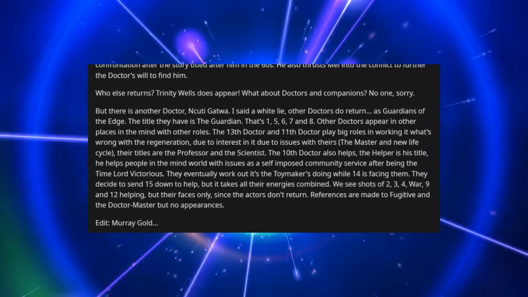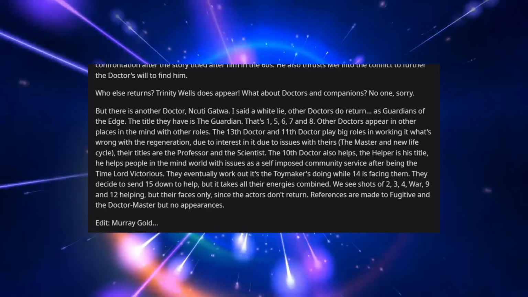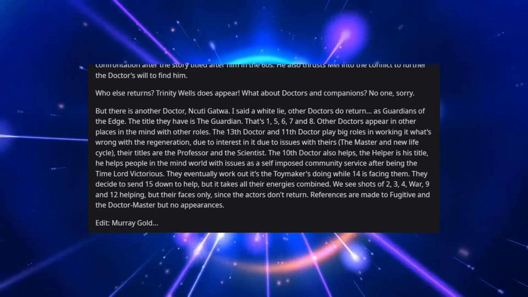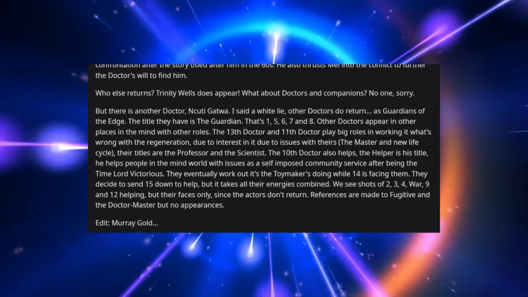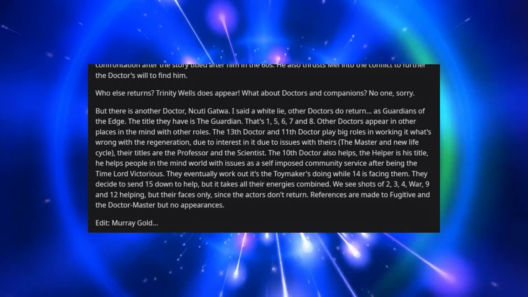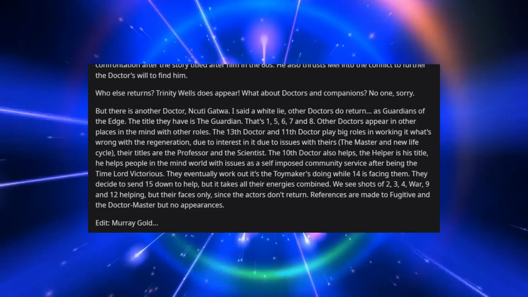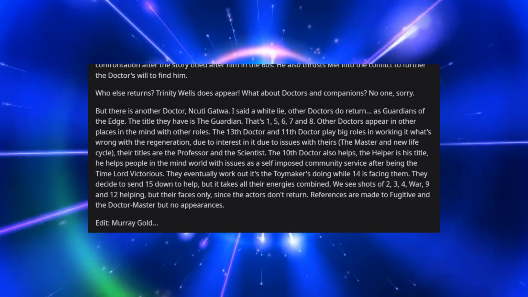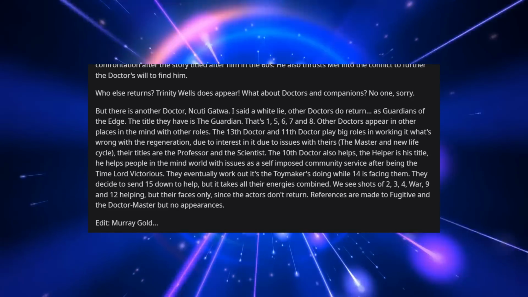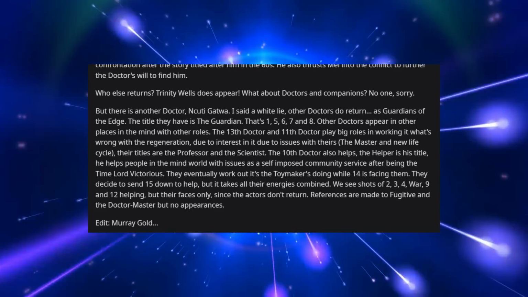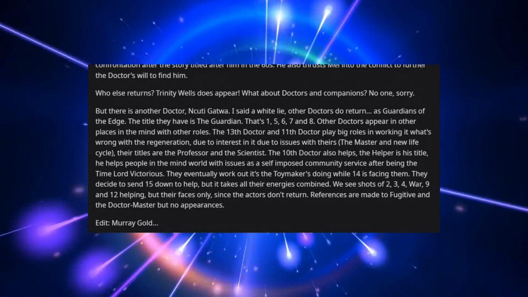He helps people in the mind world with issues as self-imposed community service after being the Time Lord Victorious. They eventually work out what the Toymaker is doing while 14 is facing them. They decide to send 15 down to help, but it takes all their energies combined. We see shots of 2, 3, 4, War, 9 and 12 helping, but their faces only, since the actors don't return. References are made to Fugitive and the Doctor Master, but no appearances. Edit: Murray Gold. So that's where that ends, with the implication of Murray Gold.